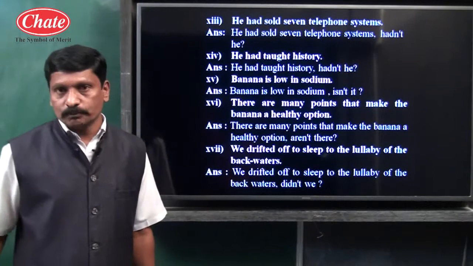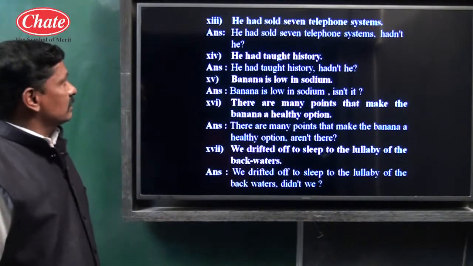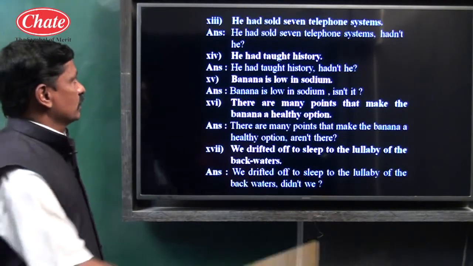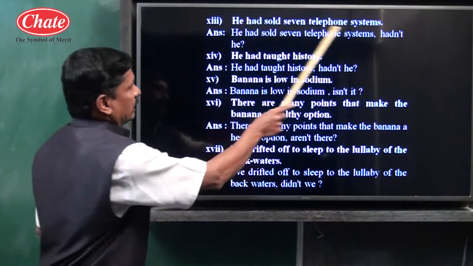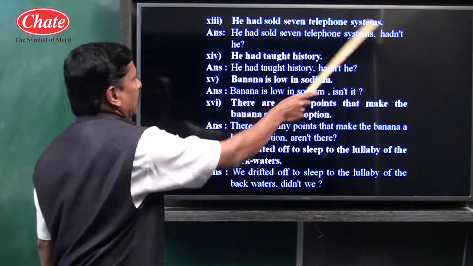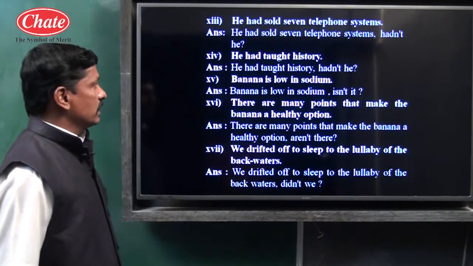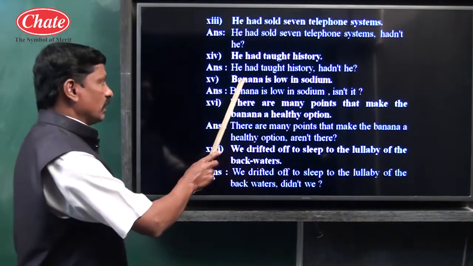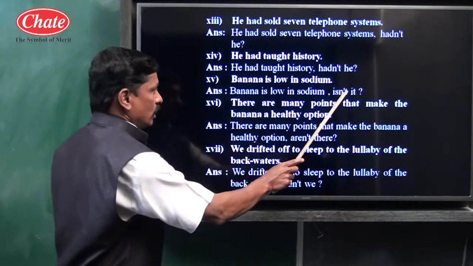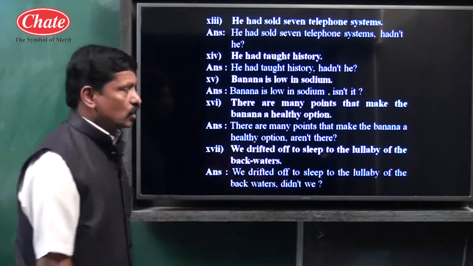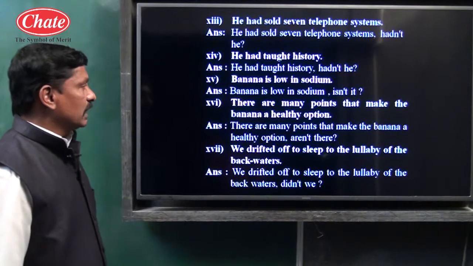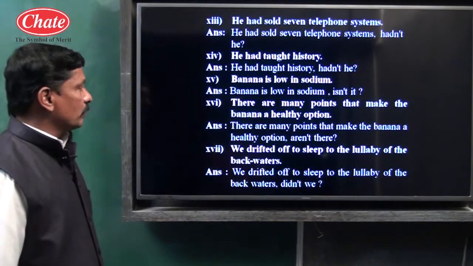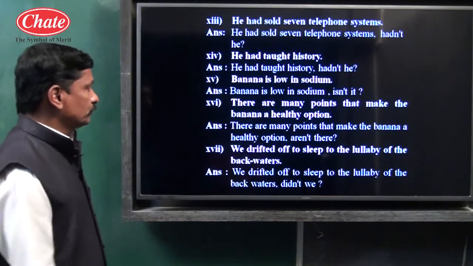He had sold 7 telephone systems. Past perfect tense. He remains he only. Hadn't he. He had taught history, hadn't he. Banana is low in sodium. Banana, it. Positive, affirmative; is itself is an auxiliary, isn't it. There are many points that make the banana a healthy option.